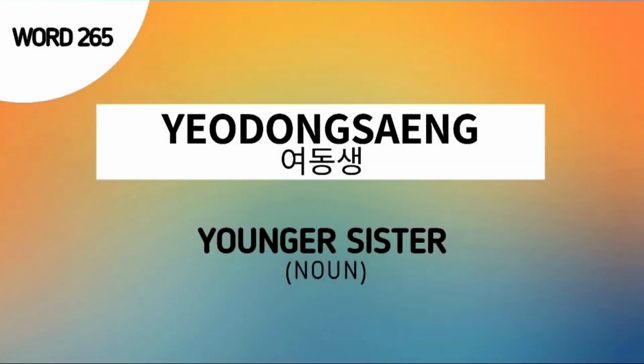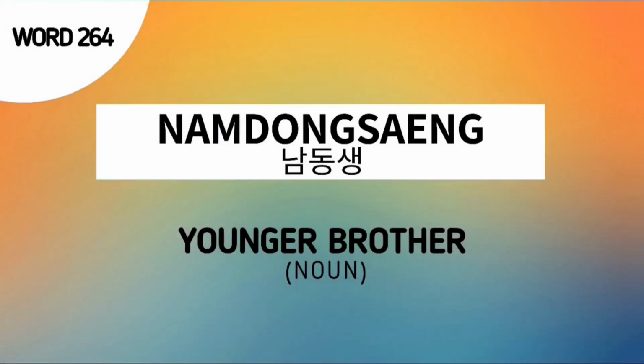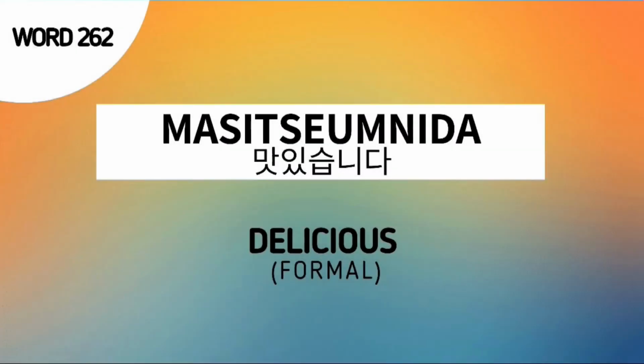Word number 265 is 여동생, which means younger sister. Word number 264 is 남동생, which means younger brother. Word number 263 is 맛없어요, which means not tasty or not delicious. Word number 262 is 맛있습니다, which means delicious in a formal manner.